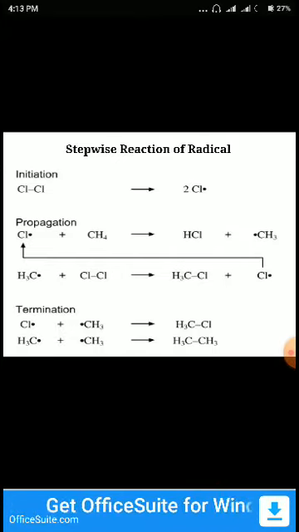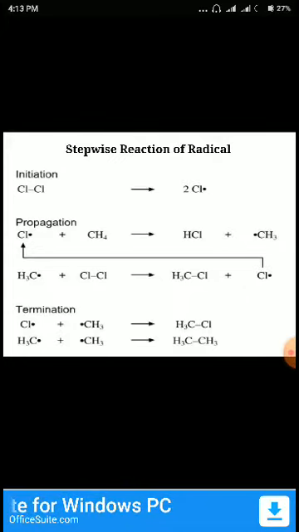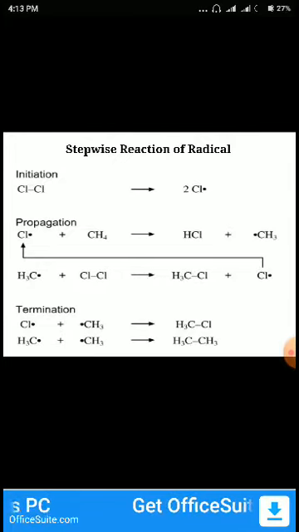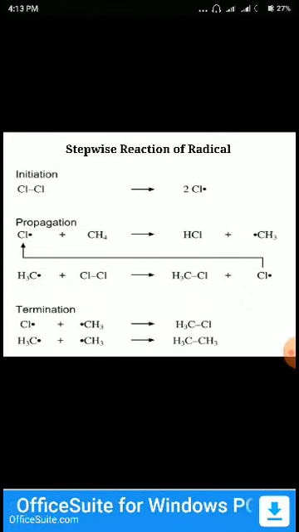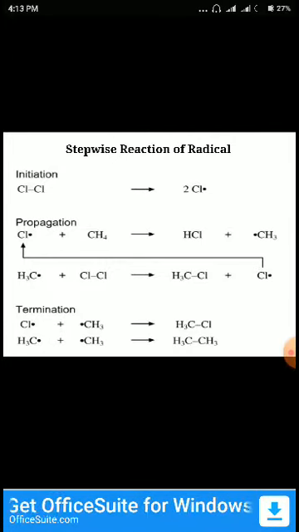After the radical is produced, it will react with CH4 or some group, and the reaction goes on. This is a chain type of reaction. This is called the propagation. And in the last stage, all the radicals combine with other molecules to provide the final product. This is the chain termination, which ends the chain reaction. So there are three main steps for a radical reaction: initiation, propagation and termination.